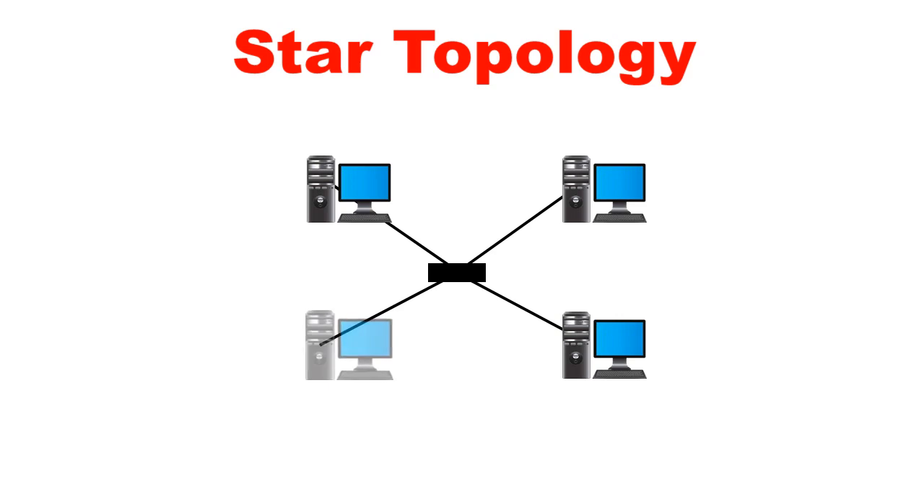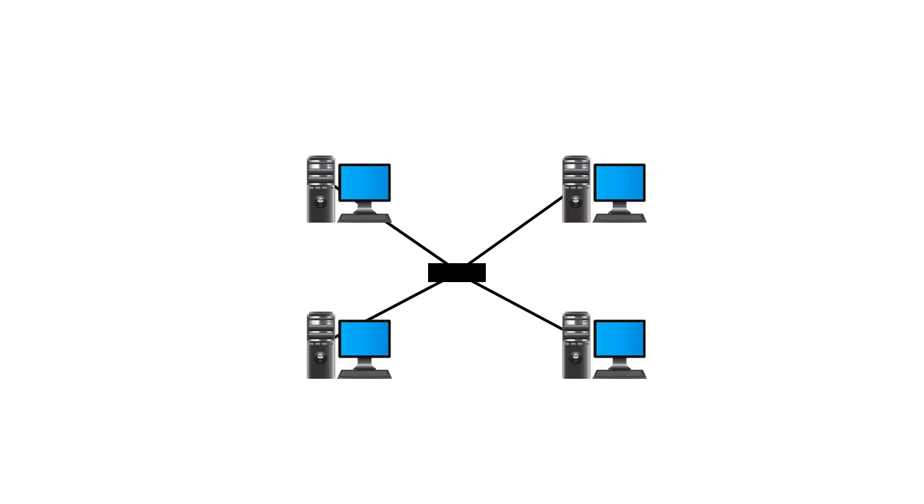If one device wants to send data to another device, then it has to first send the data to the central hub, and then the central hub transmits that data to the designated device. Let us discuss about its benefits.